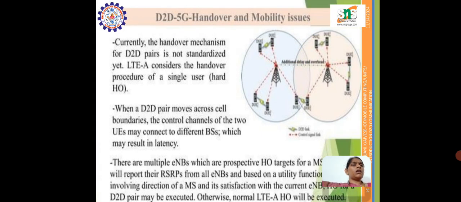So next is D2D 5G handover and mobility issues. This diagram represents the handover mechanism, which for D2D pairs is not standardized yet. When a D2D pair moves across cell boundaries, the control channels of the two UEs, that is user equipments, may connect to different base stations, which may result in latency.